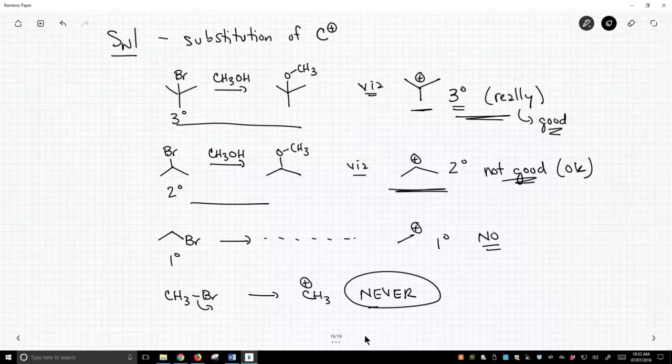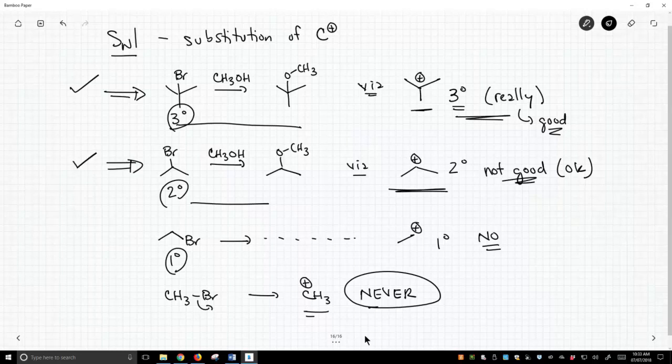So the degree of substitution, and we saw this when we talked about stability of intermediates: tertiary carbocations are more stable than secondary, more stable than primary, and more stable than methyl carbocations. And when you run these reactions, basically we'll be able to get tertiary halides to undergo an SN1. That's just fine. Secondary, I will reluctantly say that those will go.